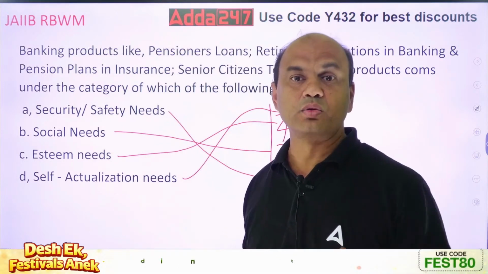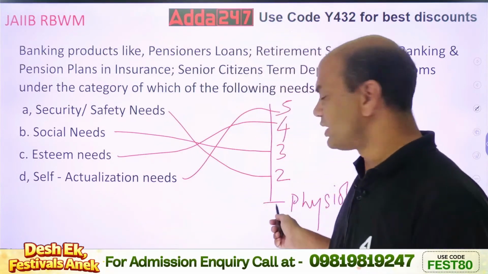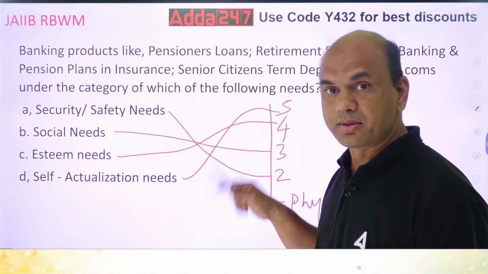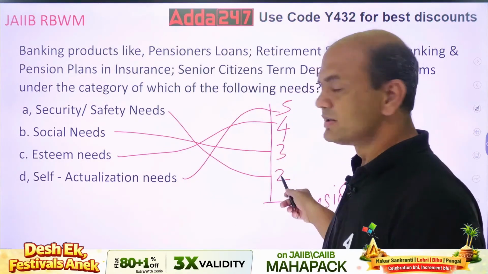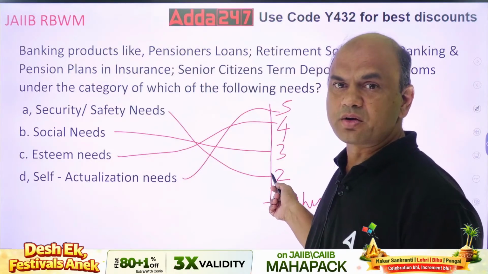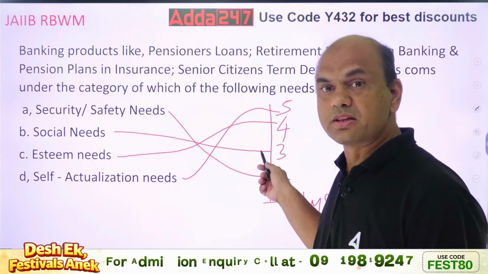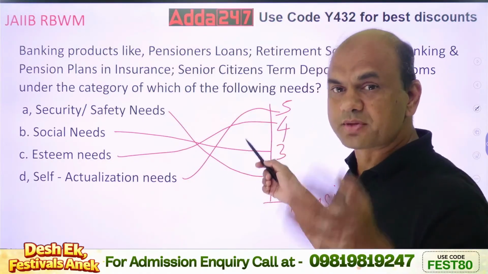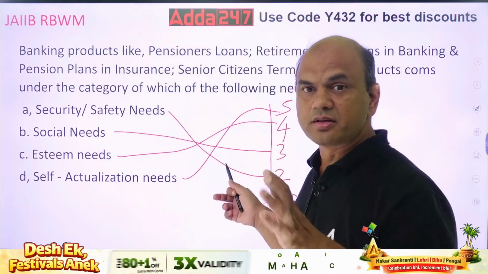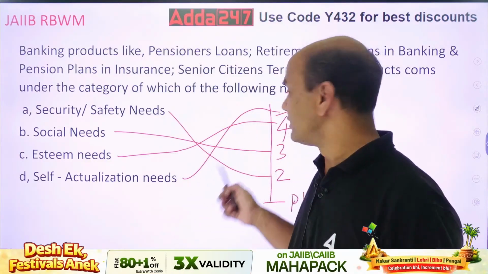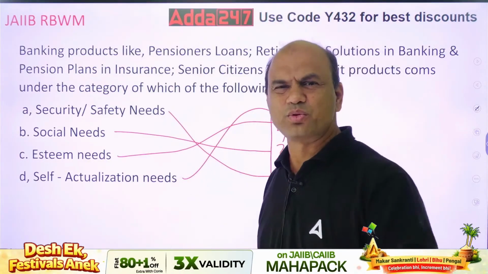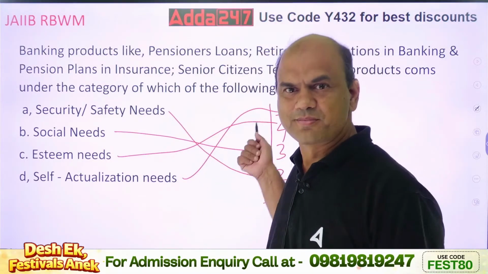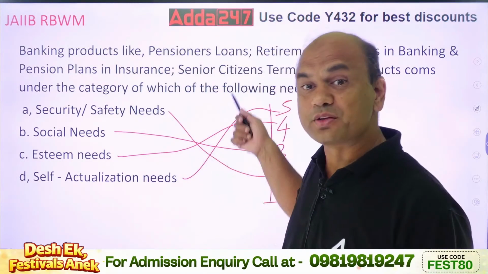Car, new car is required. Earlier you didn't have the bike. You crave for the bike when you join the bank, right? Then second, safety security, you purchase the bike. Then social needs, you purchase the car. Then after 5-10 years, you'll become some senior regional manager. Then you'll have higher salary, esteem. This car is old car. 1 BHK flat, leave it. New flat. Fourth. And then actualization.